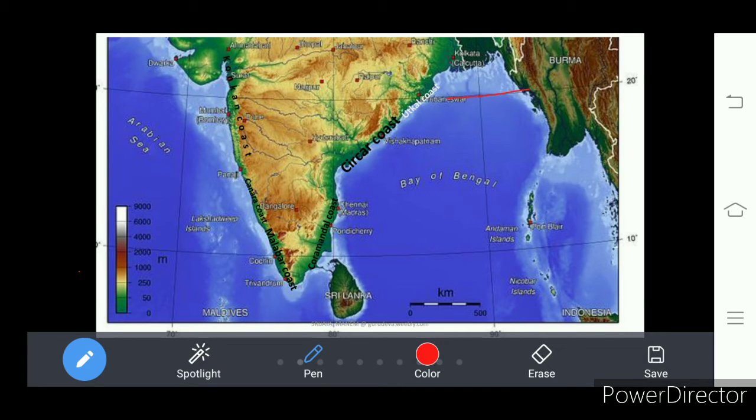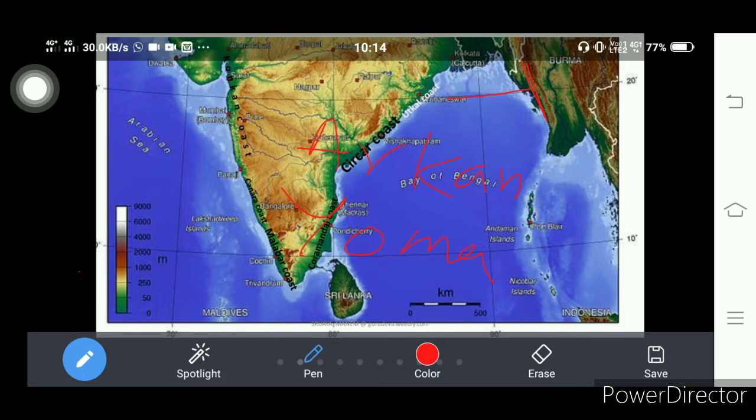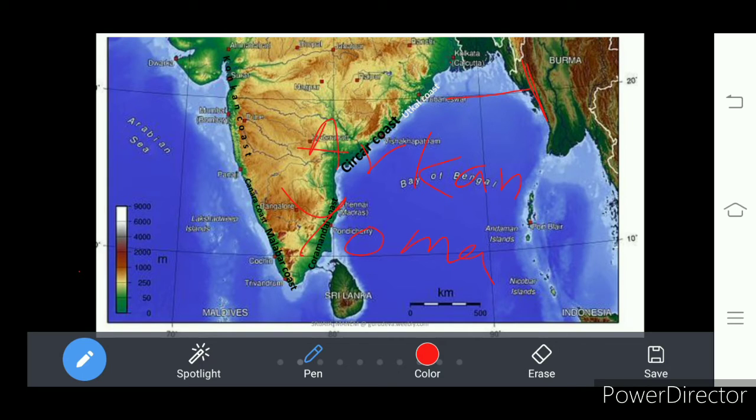These are the Arakan ranges. Another part of these ranges we find as the Andaman Nicobar Islands.